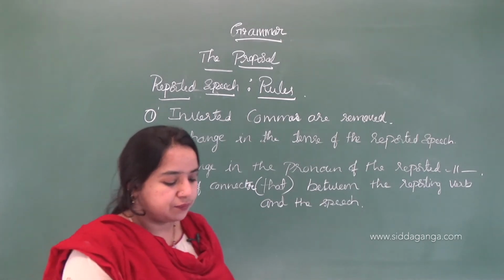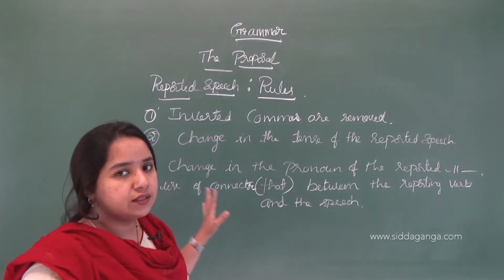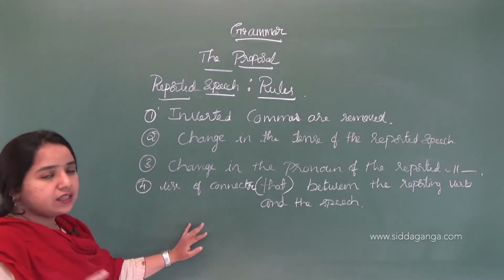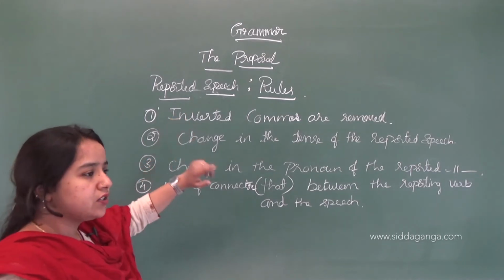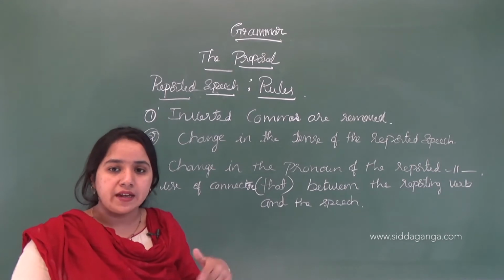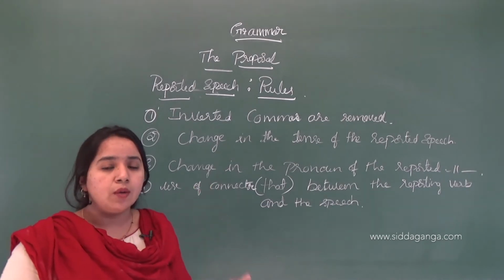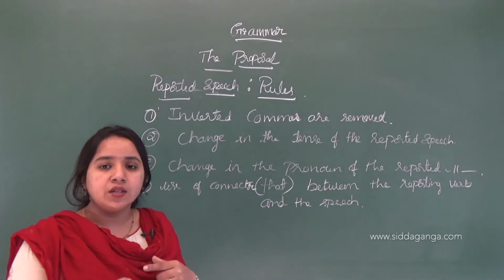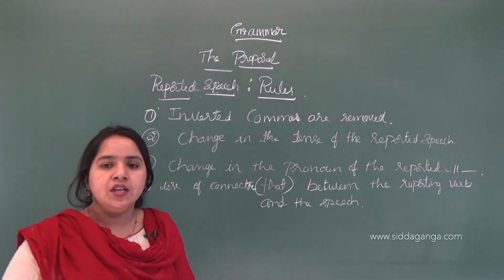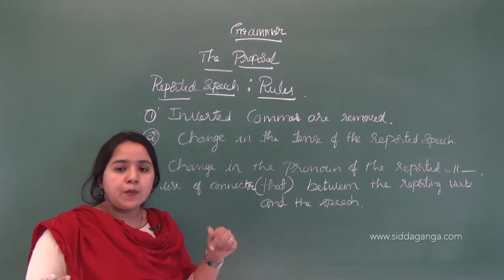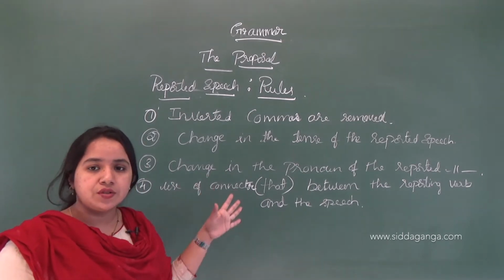While I am working with the examples, I am going to tell you more clearly. I just stated the important rules here. The first rule is to remove the inverted commas. When the sentence is in direct speech, there are commas, apostrophes, and full stops; only the full stop is used at the end of the sentence. So apostrophes and everything you can see there, you should remove. All the punctuation you should remove.